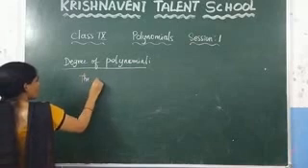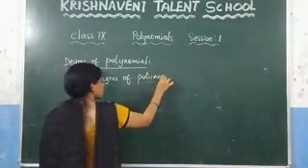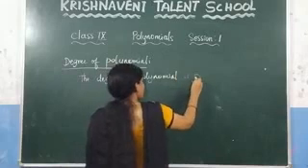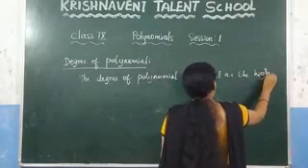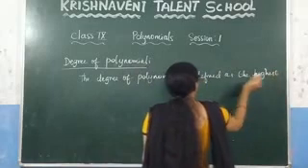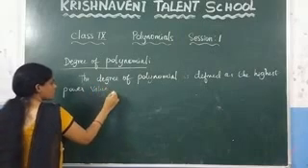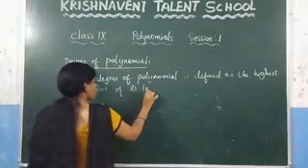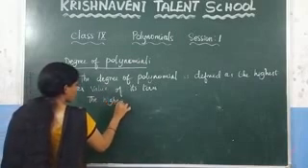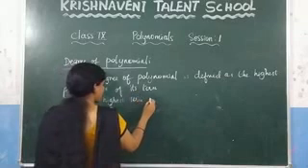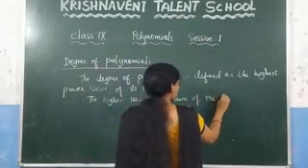We can define the degree of the polynomial as the highest power value of its terms, and the highest term is nothing but the sum of the exponents of the variable.